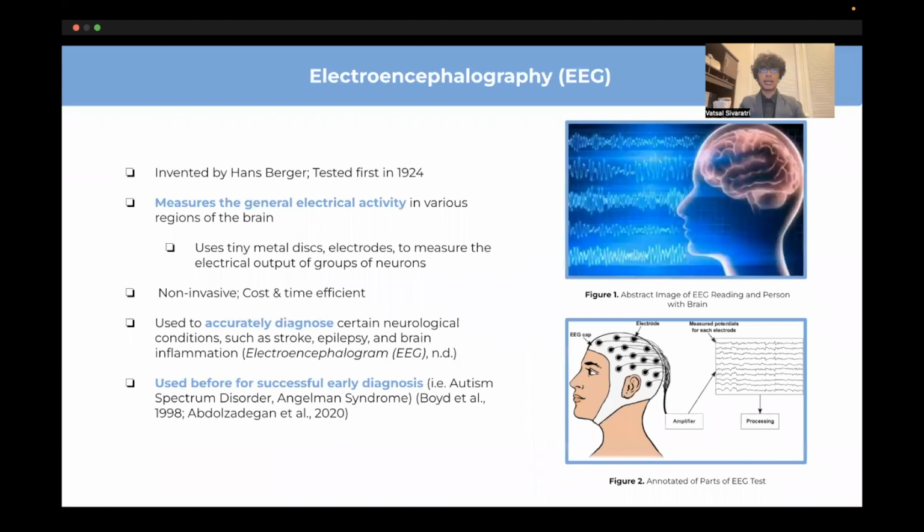EEGs are diagnostic tests that measure the general electrical activity of the brain using small electrodes attached to the scalp. The data collected from this technology can be used to make accurate inferences about neural activity and differentiate between neurological conditions.